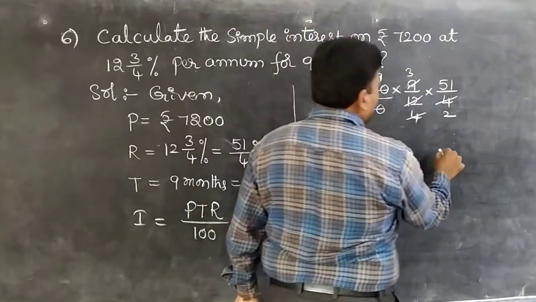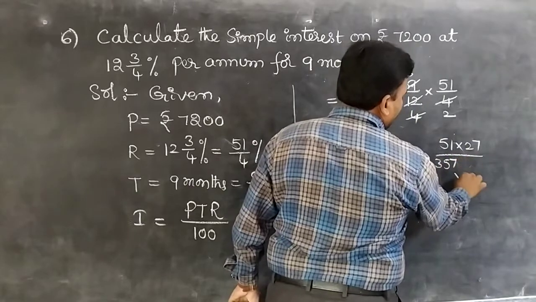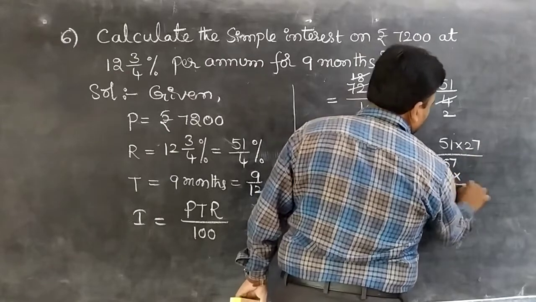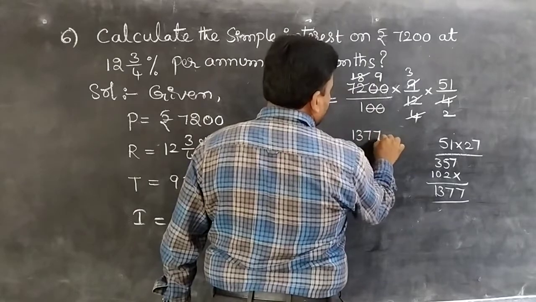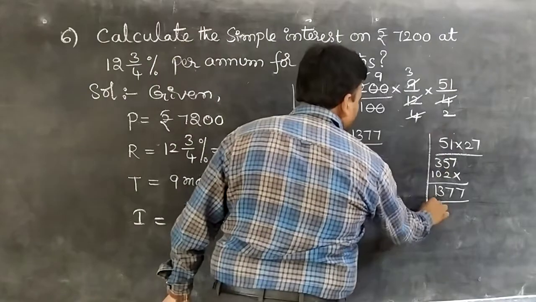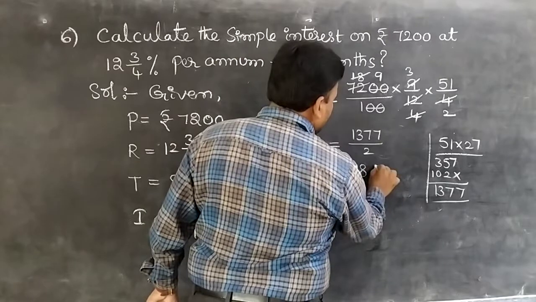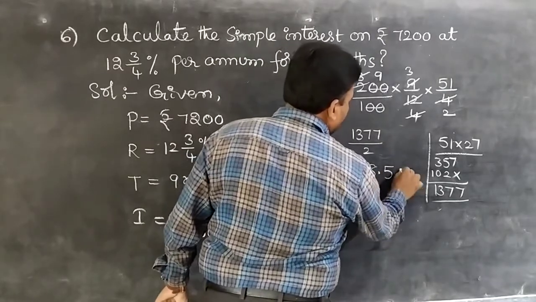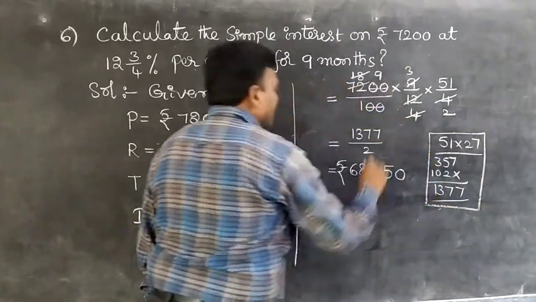So 27 into 51 is 1377 by 2. So 688.50 rupees. This is the solution of the given problem, students.